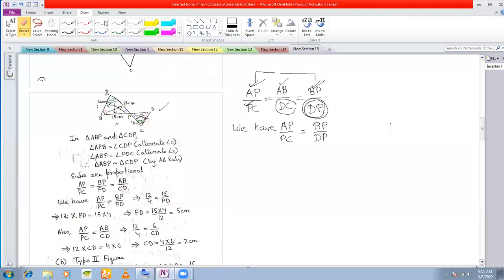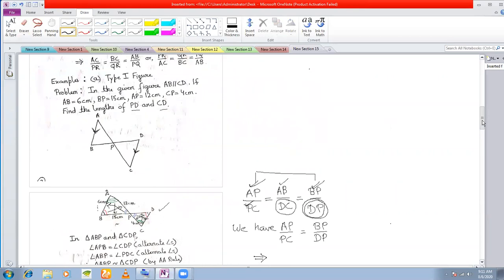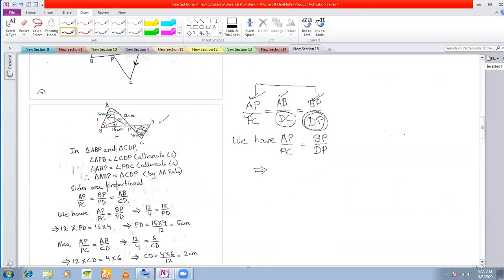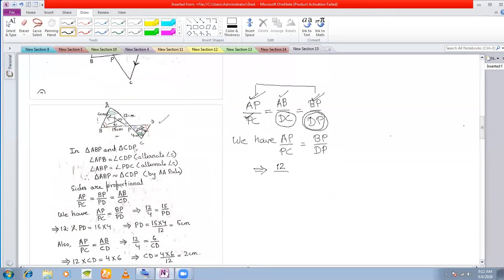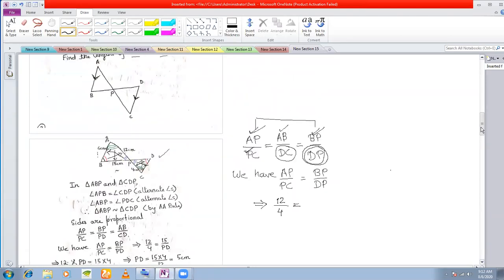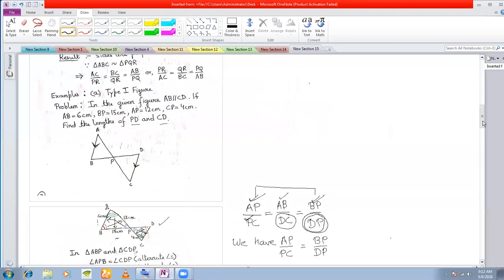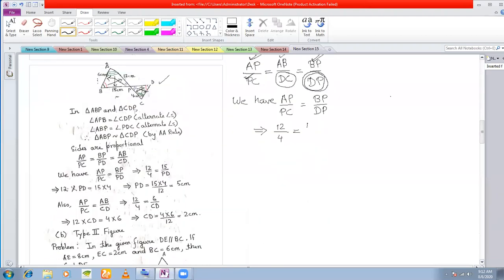So what I'll do is I'll now put the values. What is my AP? Let's see what my AP is. AP is 12. So I'll put the value 12. PC is 4. I'll put the value 4. BP is 15, divided by DP or PD, whatever we have to find.